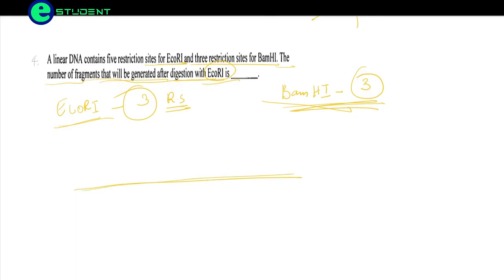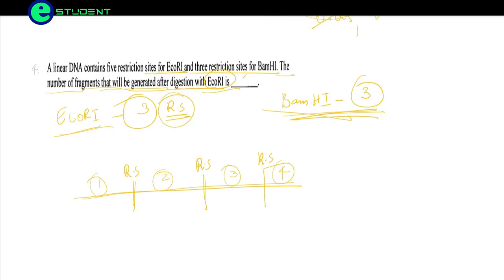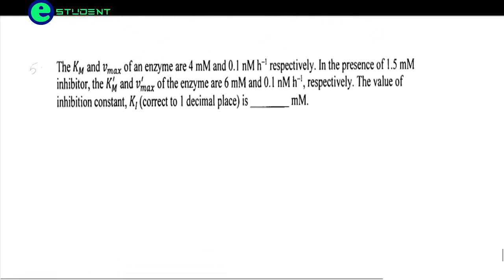Now we will be digesting it at the restriction sites. So 1, 2 and 3. These are the restriction sites. Okay, so we have cleaved them at the 3 sites here. So we are going to get 1, 2, 3 and 4 fragments here. So 4 is the correct answer here. Coming to the next question.